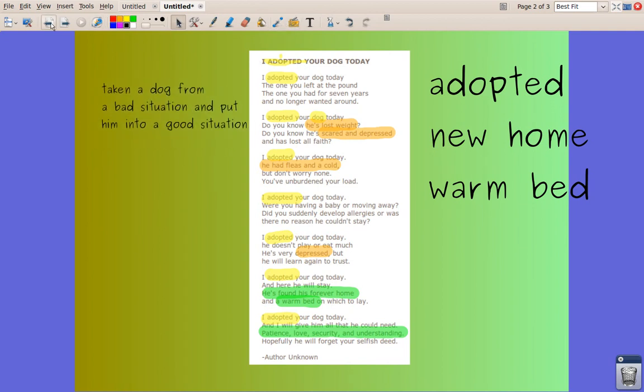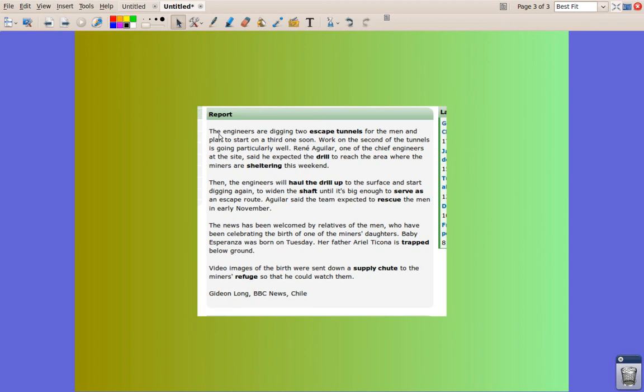And let's compare that with this short news article. This is about the Chilean miners. The engineers are digging 2 escape tunnels for the men and plan to start on a third one soon. Work on the second of the tunnels is going particularly well. Rene Aguilar, one of the chief engineers at the site, said he expected the drill to reach the area where miners are sheltering this weekend. Then the engineers will haul the drill up to the surface and start digging again to widen the shaft until it's big enough to serve as an escape route. Aguilar said the team expected to rescue the men in early November.